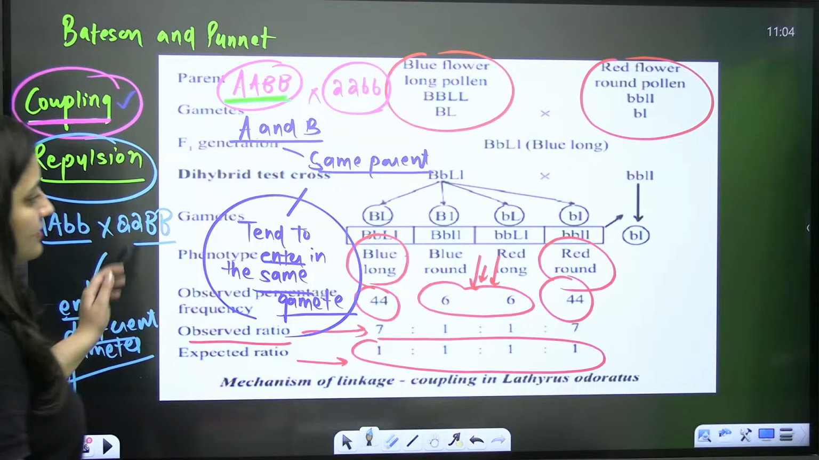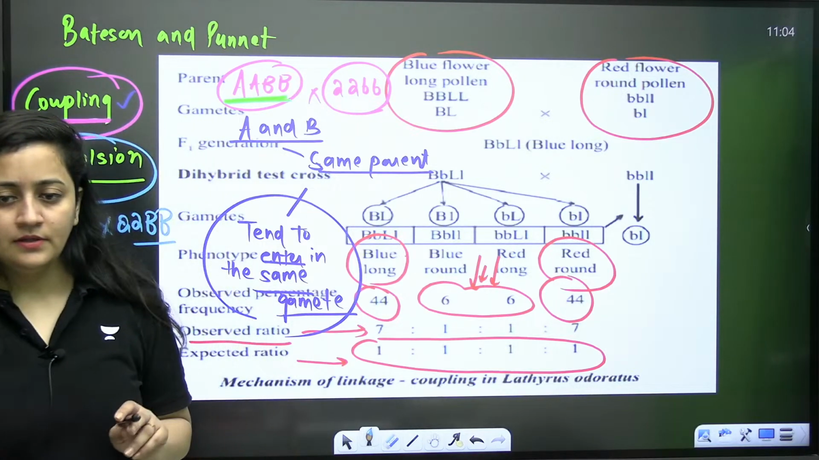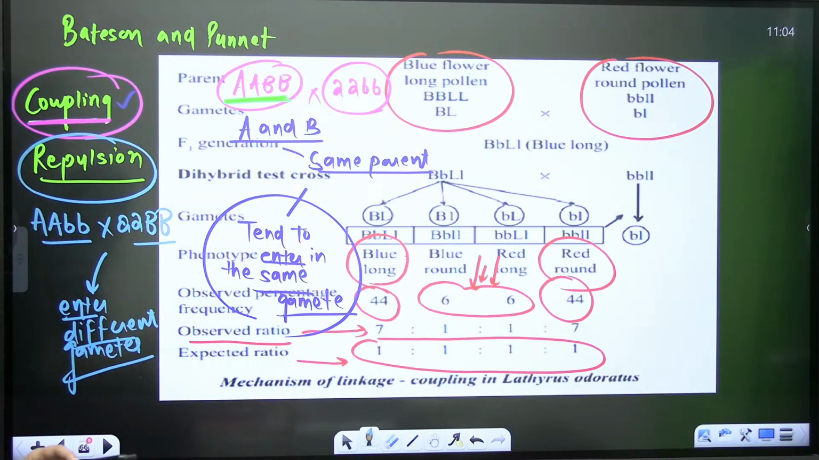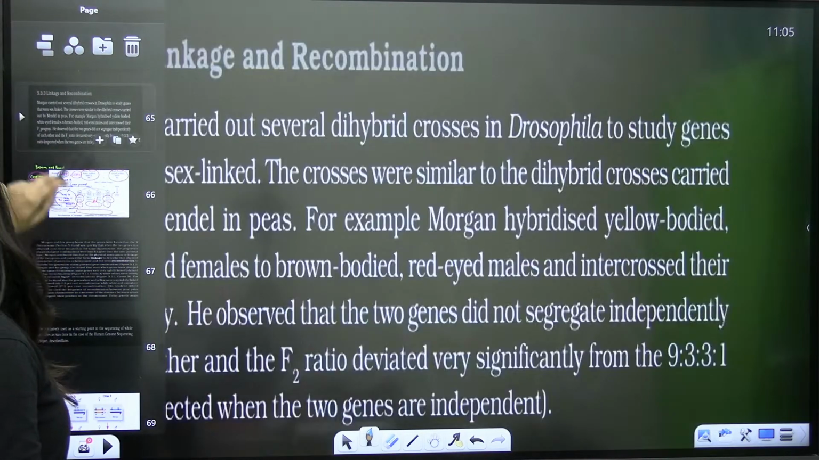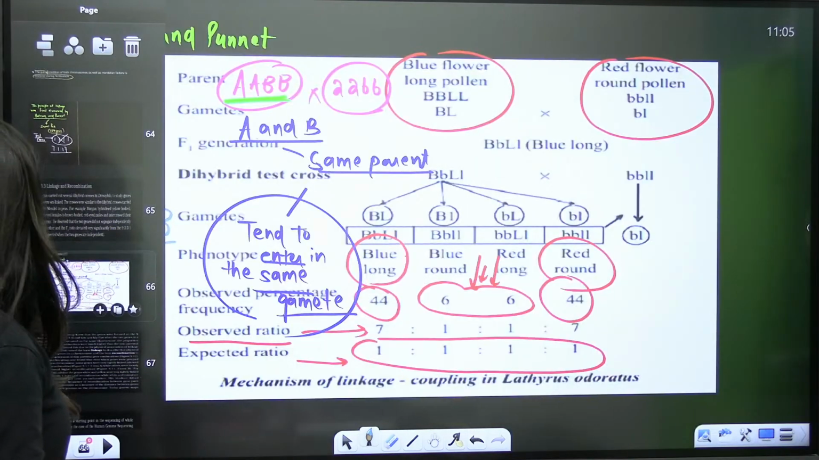Yes, is this part clear? Sure? Tell me, right? So after all this, your Morgan carried out the experiments. Okay.